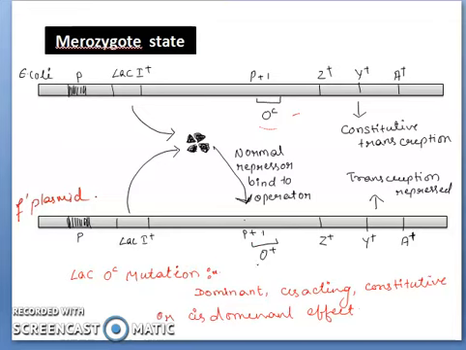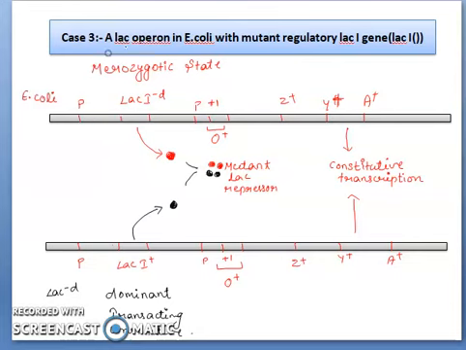Cis-acting. What do you mean by cis-acting? Cis-acting means it is taking place in the same DNA. The lac-I protein which is produced works on its own operator, and the transcription is repressed. Now we will be dealing with the next points. In the third case, a lac operon in E. coli with a mutant regulator lac-I gene.